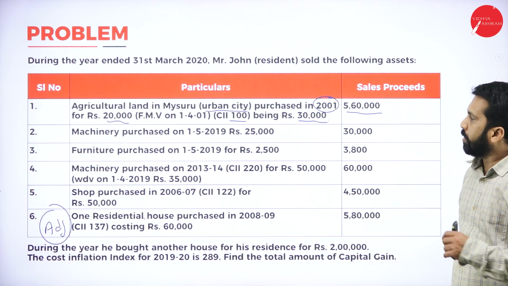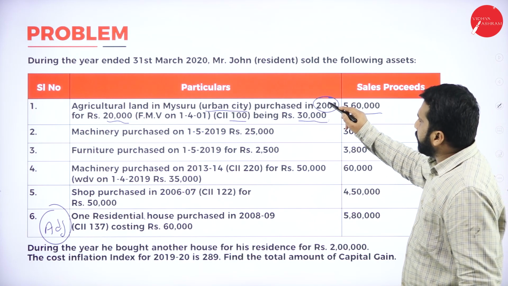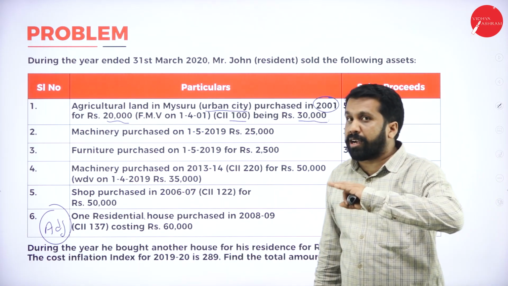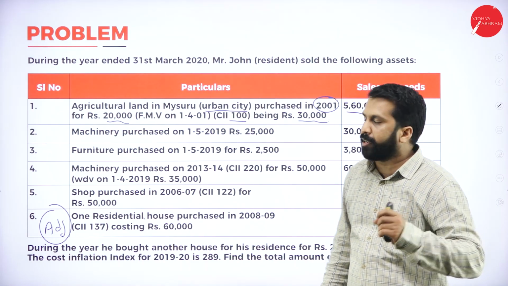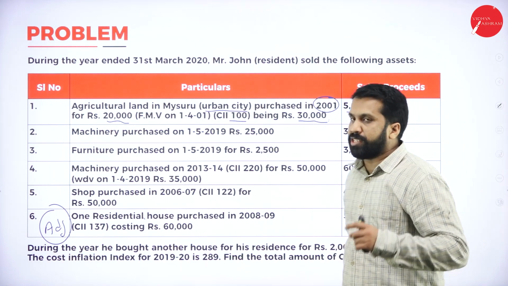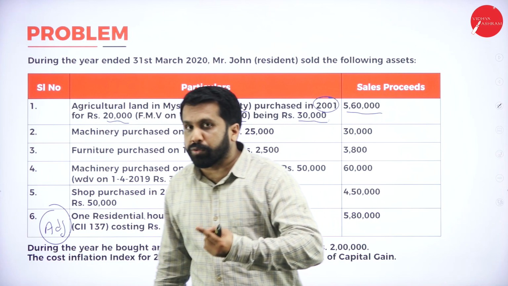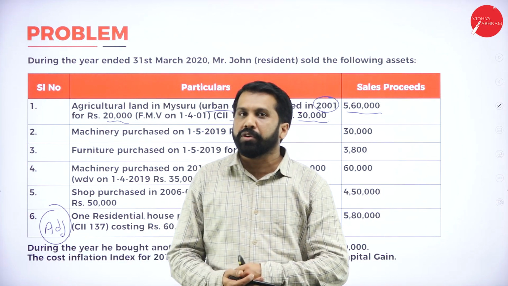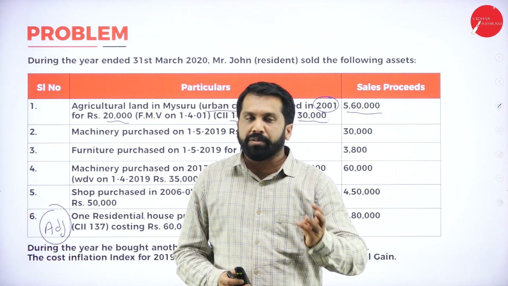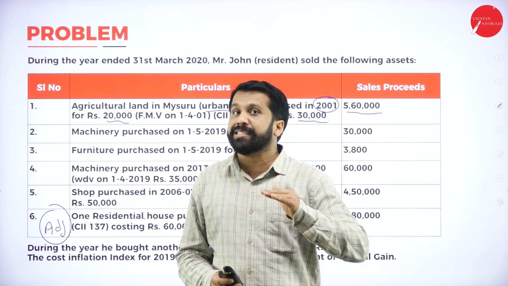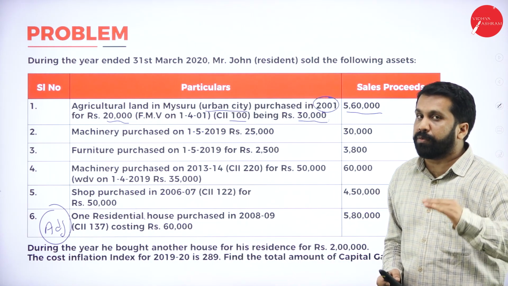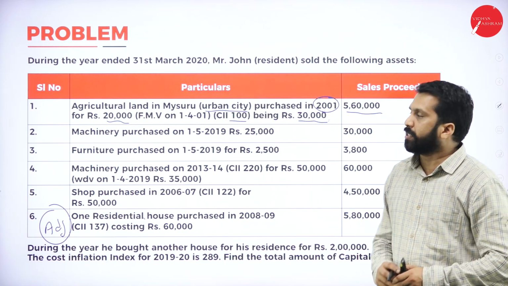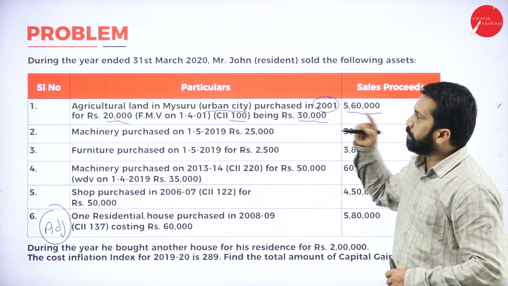5,60,000 it is sold. Anything which is purchased on or before 2001, remember this, concentrate. For any asset purchased on or before 2001, we have to take the actual value or fair market value, whichever is higher, as your price.